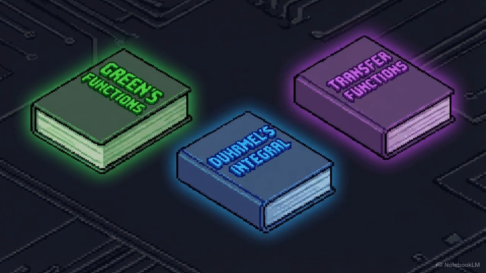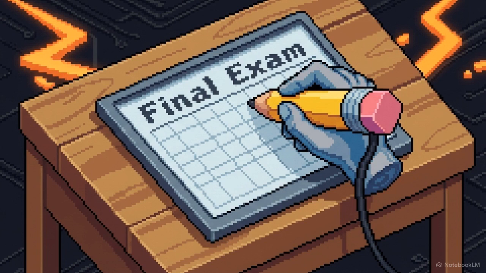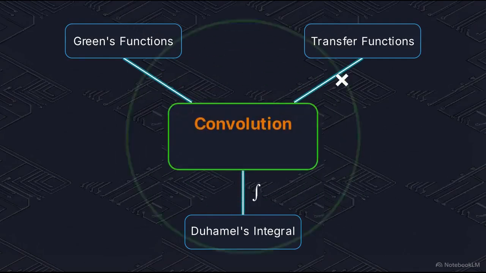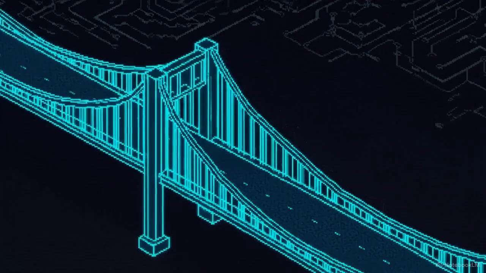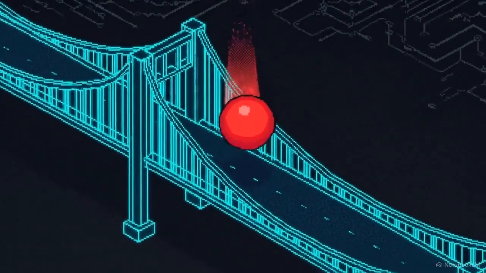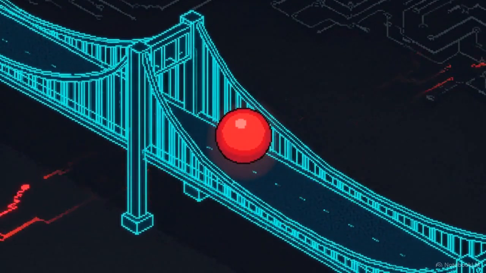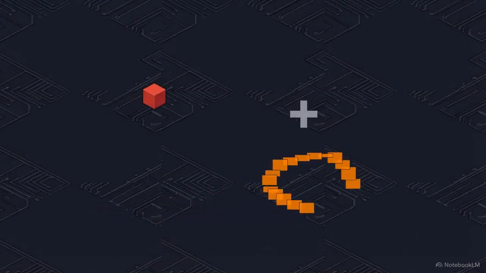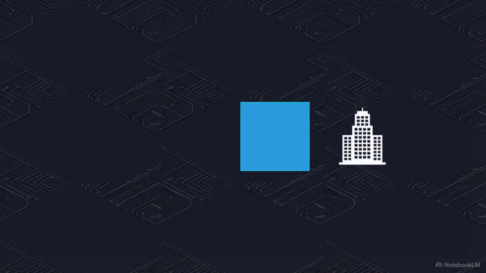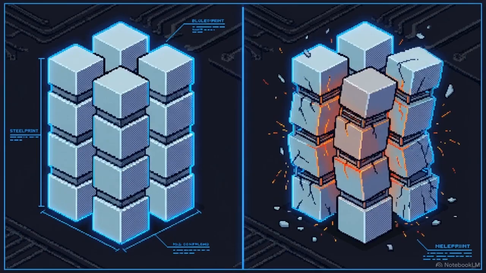If you encounter Green's functions, Duhamel's integral, or transfer functions without understanding the connective tissue, they feel like isolated math tricks to memorize for a test. Convolution provides the unifying logic for these diverse tools. It links the response of a single point to the behavior of the entire system under any general load. By breaking chaotic violence down into single impulses and stacking them mathematically, engineers map out exactly which structures will stand firm and which will fall.